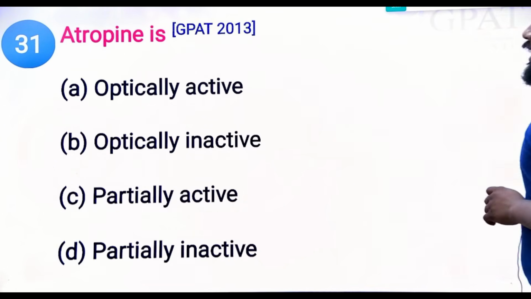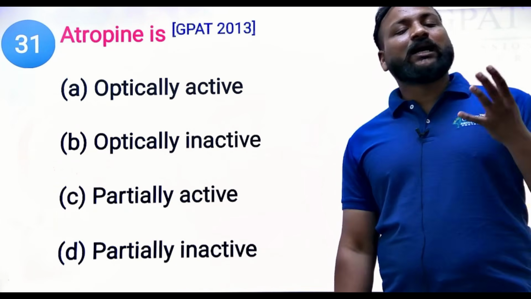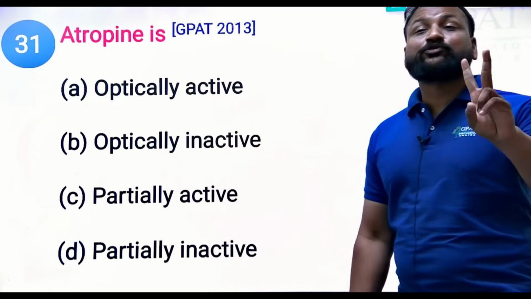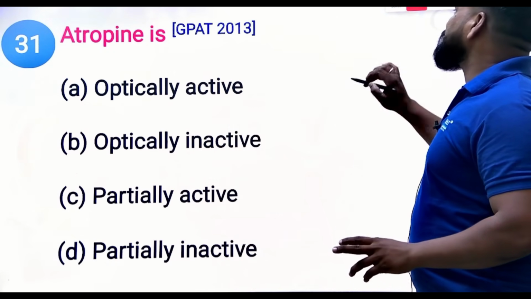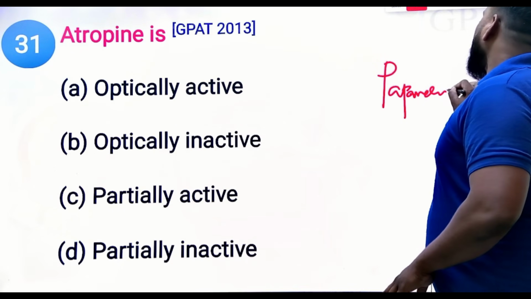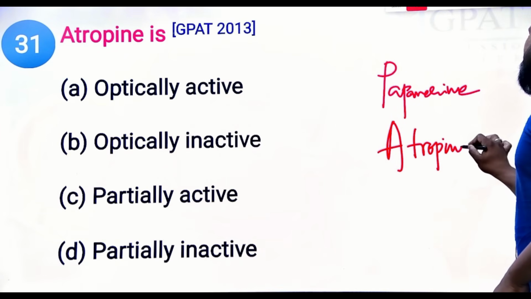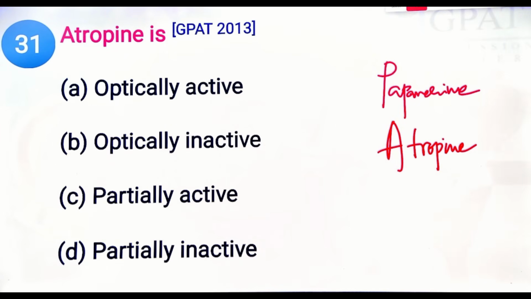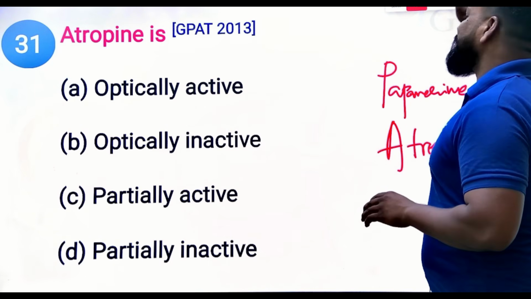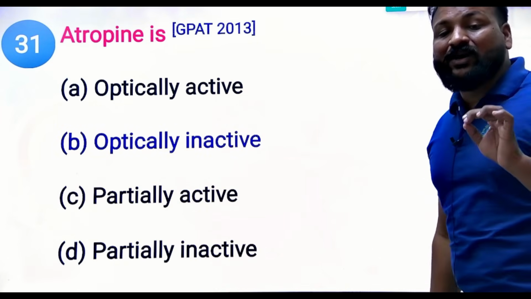Next question. Atropine. Most alkaloids, about 90 percent, exhibit optical rotation, except two, papaverine and atropine. These two do not respond to optical rotation, which means they are optically inactive. Atropine and papaverine are optically inactive. 2013.